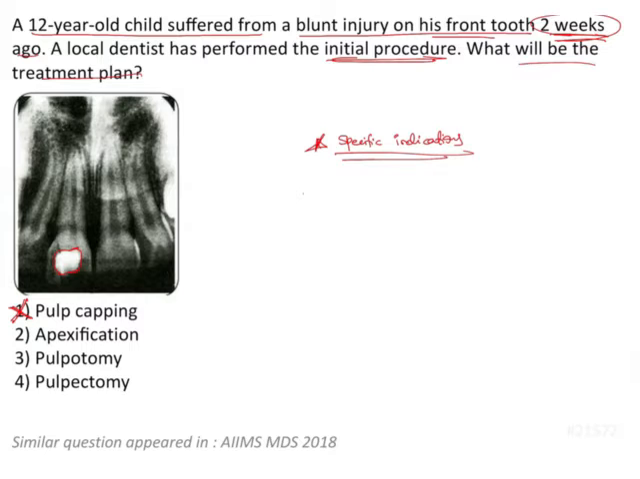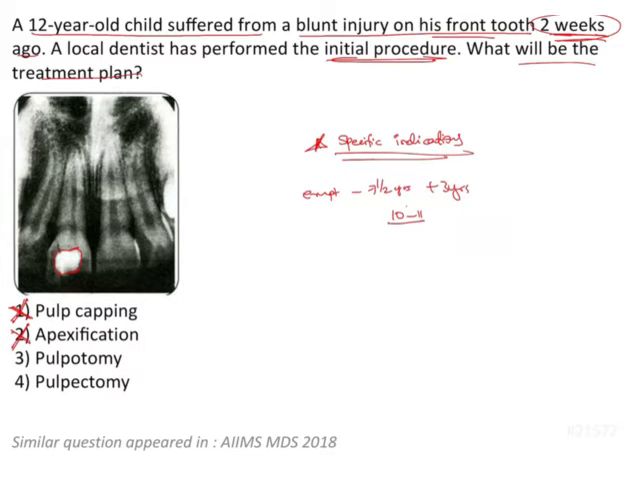So we want a calcific barrier to develop. That's when we do apexification. Now we know that the central incisor erupts by say around 7.5 years of age, and root development is completed 3 years after eruption. So by 10 years, 10.5 years, maximum 11 years, the apex is closed. And this can also be appreciated on the radiograph that the apex is closed. So apexification is also ruled out.